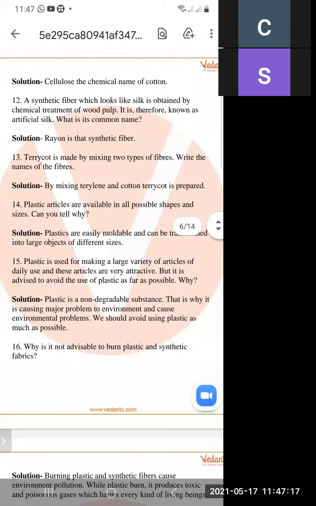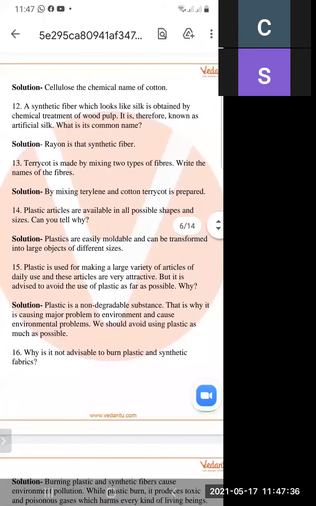Next is, plastic articles are available in all possible shapes and sizes. Can you tell why? Because plastics are easily moldable and can be transformed into large objects. So these plastic articles are available in all possible shapes and sizes.